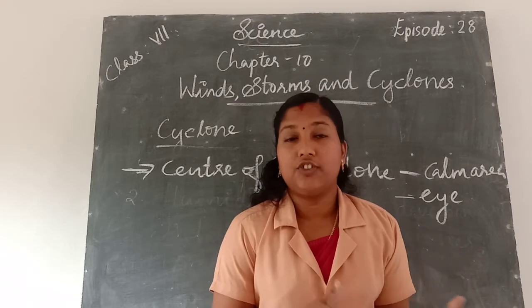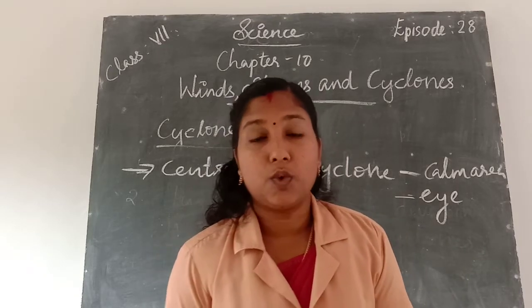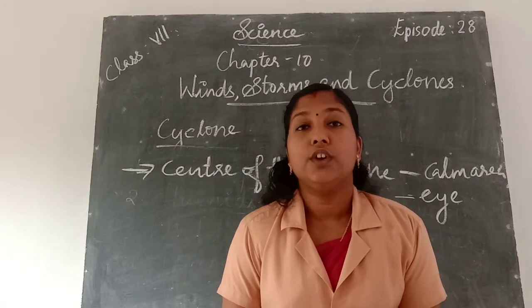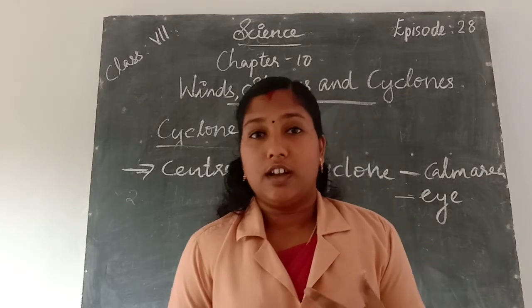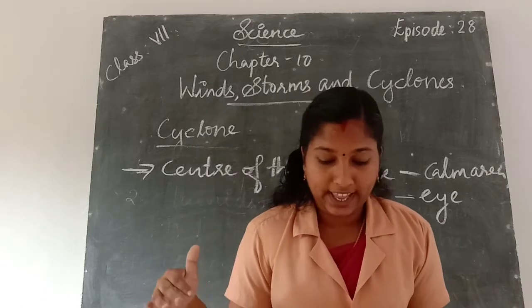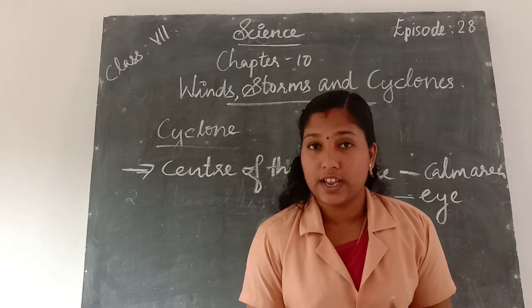Then the heat released in the atmosphere warms the air around it, and the cool air rushes into that place, and a pressure difference is formed. Due to this, the raindrops are dropped out. So due to this, more air rushes to the center of the storm. This cycle is repeated and the cyclone is formed.